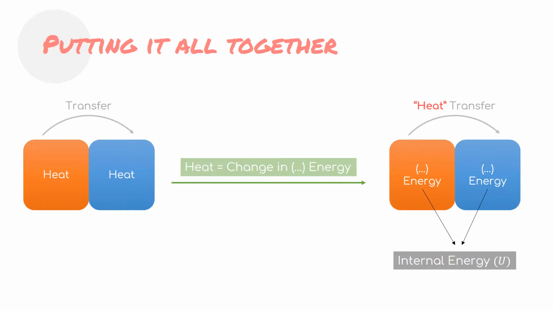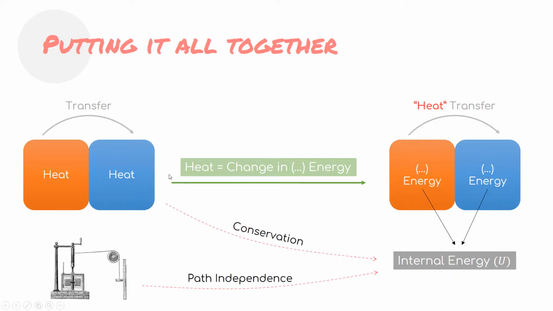So this internal energy also inherits properties from the two developments. First, it inherits the conservation property because it is something inside the body. It's actually a property of the system. And we talked about this because there's a concept of the state variable. A state variable is a property, so internal energy is also a property of the system.